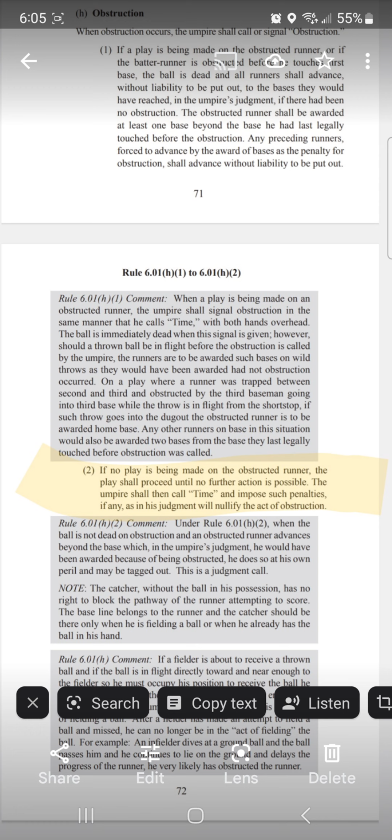We'll see some places where they scored. We'll see places where they don't score again here. So that's what happens. The umpire says time. If there was no obstruction, he would have got there. It's not just one base. If this play had been down there and the umpire thought, well, this is a really fast runner, he would have got to third if the first baseman hadn't tripped him, he gets third. It's the umpire's judgment. So sorry, guys, you can't protest it. It's a judgment call. Let's take a look at a couple different examples.